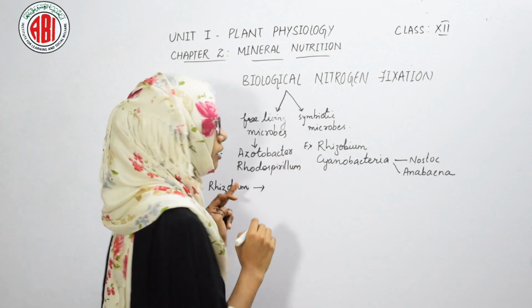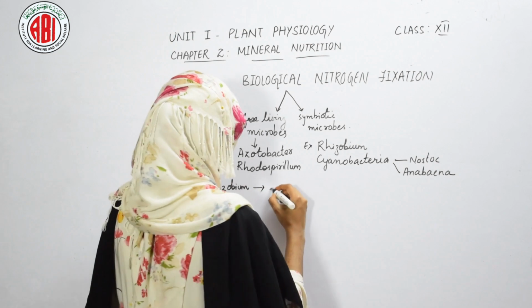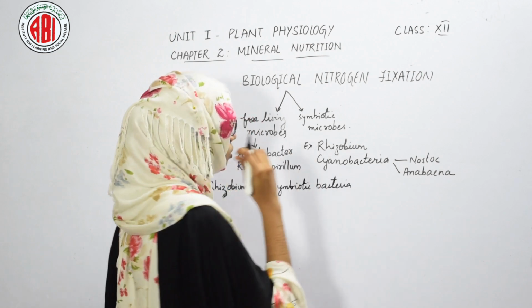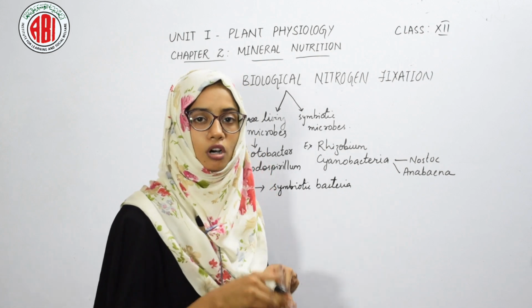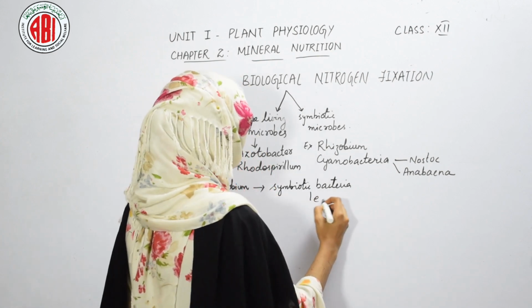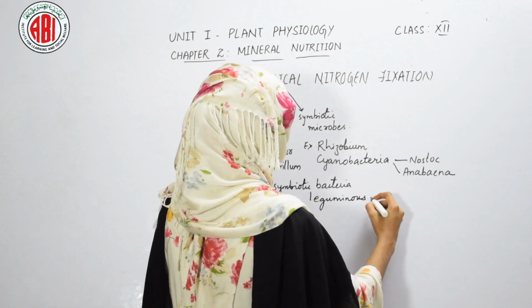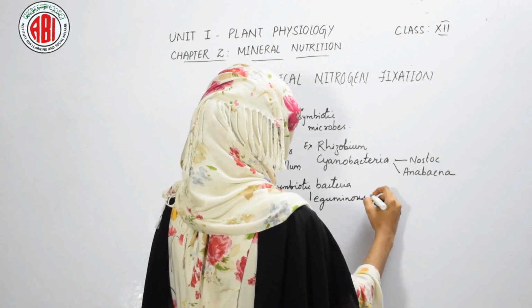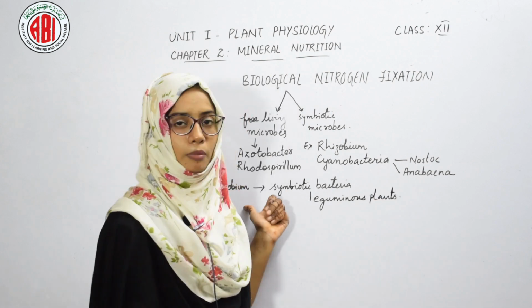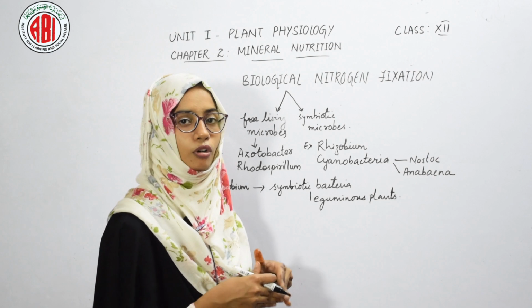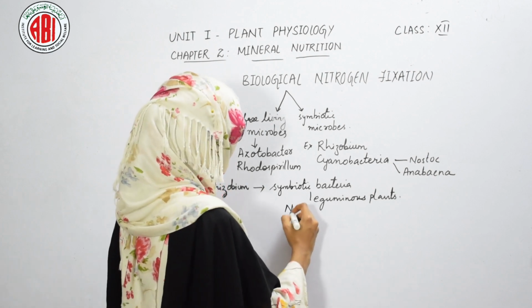When we talk about Rhizobium, we usually say that it is a symbiotic bacteria which shows its association with the roots of leguminous plants. And with the association of the roots of leguminous plants, it helps in nitrogen fixation.